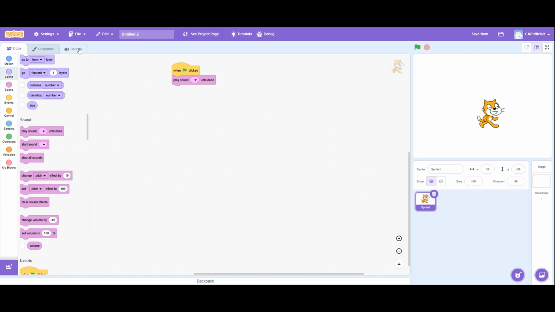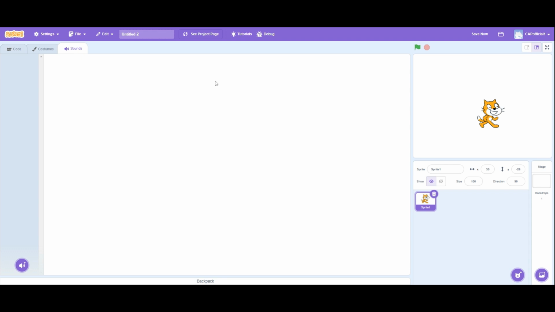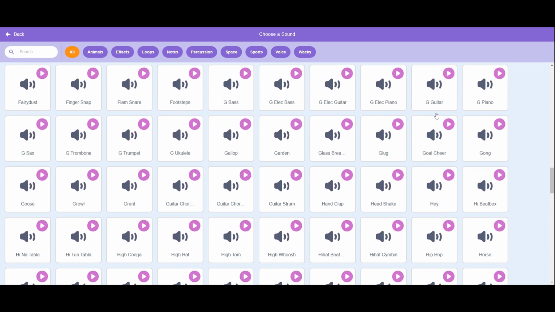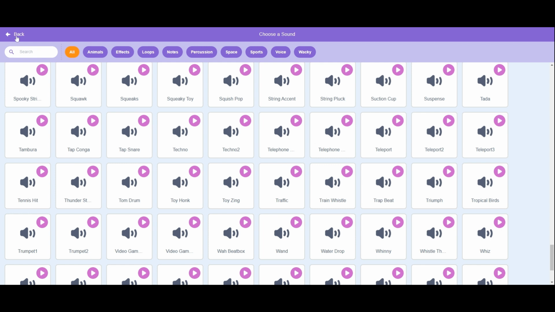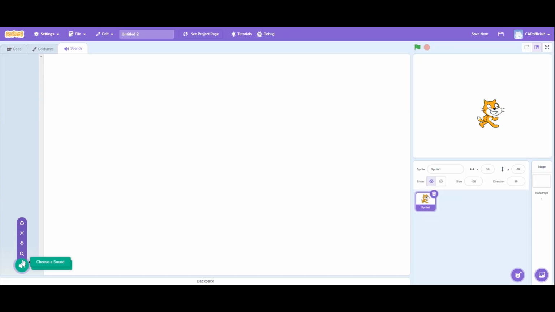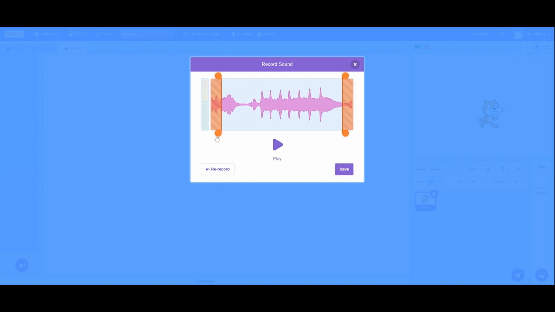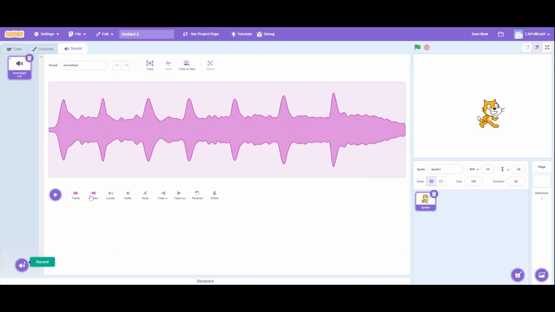To do that, we need to go to the Sounds tab next to Code. And sometimes there's a sound, sometimes there isn't. So what we can do is we can go to choose a sound. We can either choose a sound from the hundreds that Scratch has, or we can re-record our sound. So I'll take this sound. That will be our sound that we'll be working with. So let's hear what it sounds like.